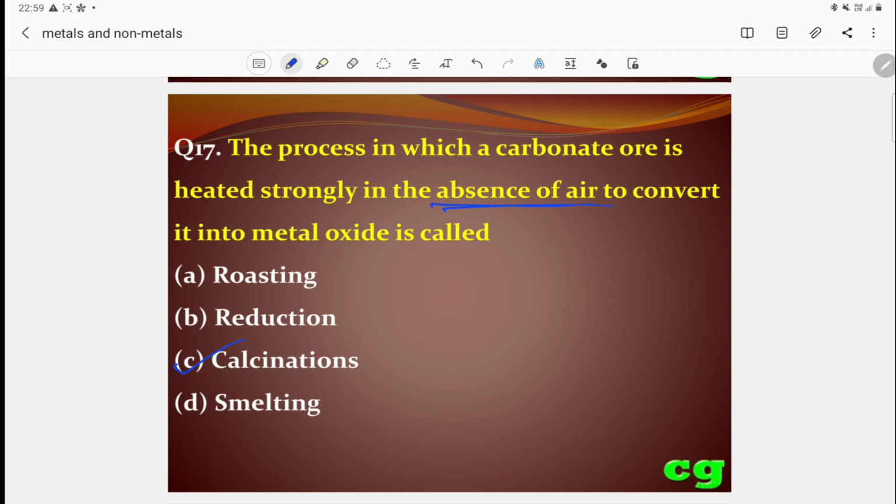Remember, roasting is in presence of oxygen, and calcination is in absence of oxygen. This is the main difference between roasting and calcination. As the question says absence of air, that is calcination.